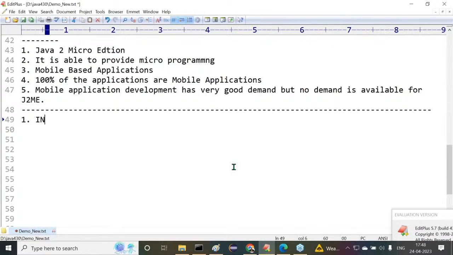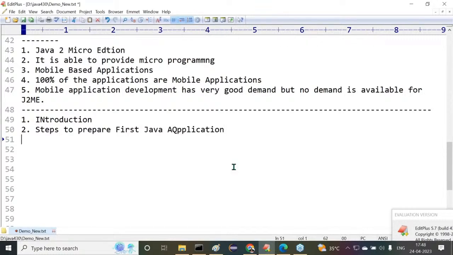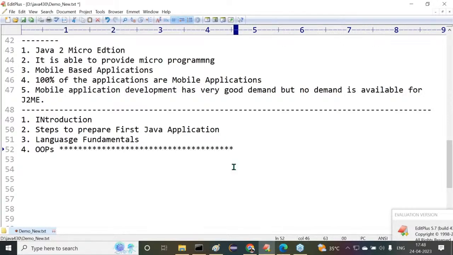First one is the introduction, and second is the steps to prepare the first Java application. Third is language fundamentals. After this, object orientation. OOPs is very, very important. This is the heart of Java, object orientation. Everybody must understand this. Without knowing that, we are unable to understand anything in Java. After completion of object orientation, the next topics are wrapper classes and inner classes.